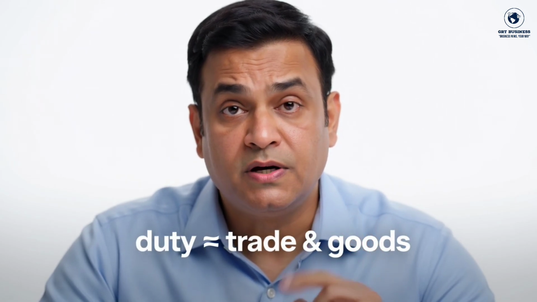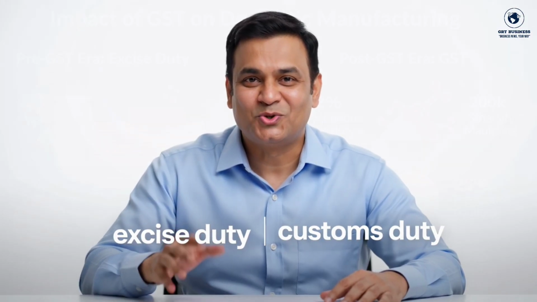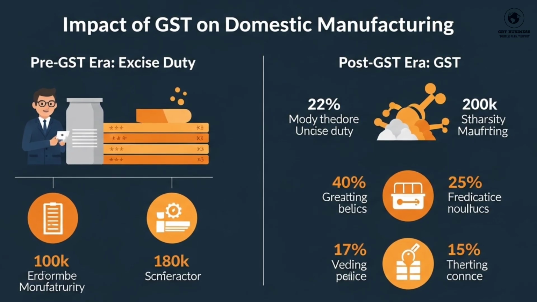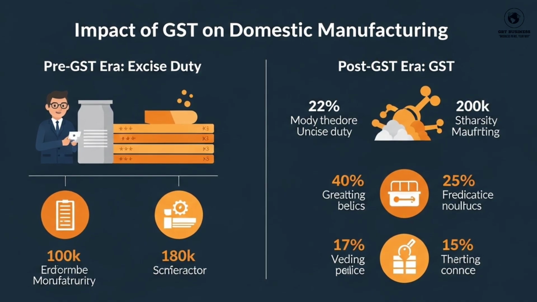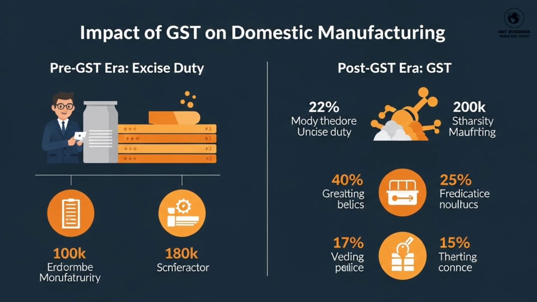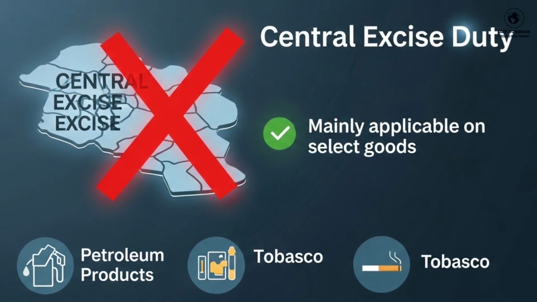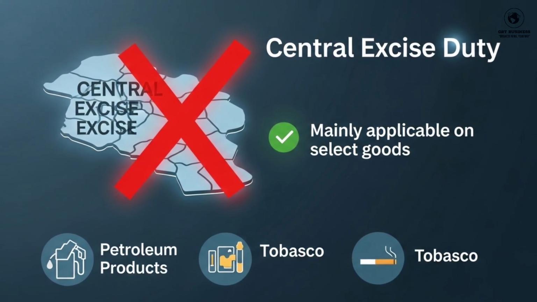In India, as soon as duty is discussed, two major words come up: excise duty and customs duty. In earlier times, excise duty was a big concept on domestic manufacturing, but after GST came, the structure of indirect taxation changed quite a lot. The official material of the GST Council and related documents show that after GST was implemented, the central excise levy did not completely vanish in a general sense, but it certainly became very limited, and now it mainly applies to some selected goods like specified petroleum products and tobacco products. That means today, saying excise duty is charged on every domestically manufactured good in India does not show the correct picture. This has changed a lot compared to earlier times.